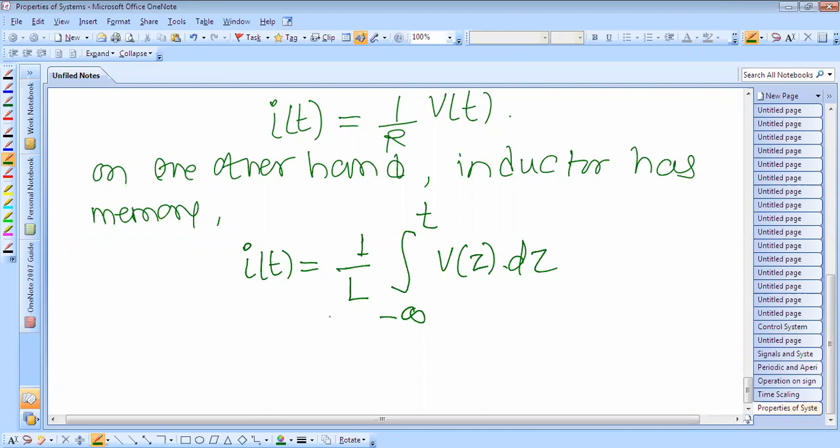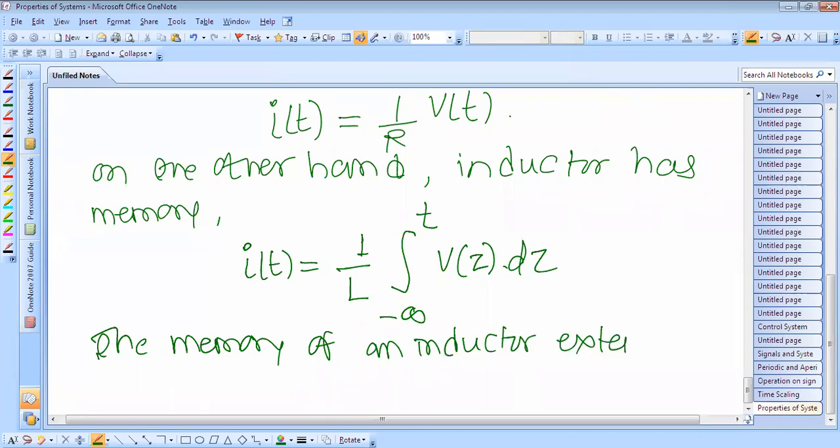Therefore, the memory of an inductor extends into the finite past.